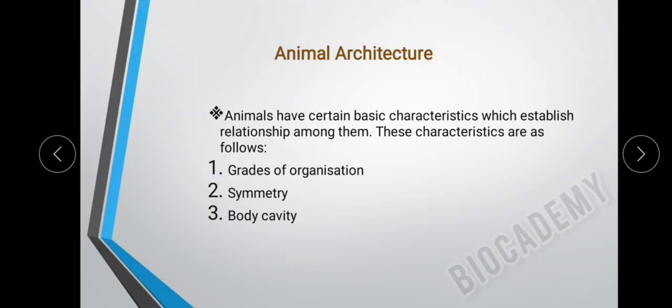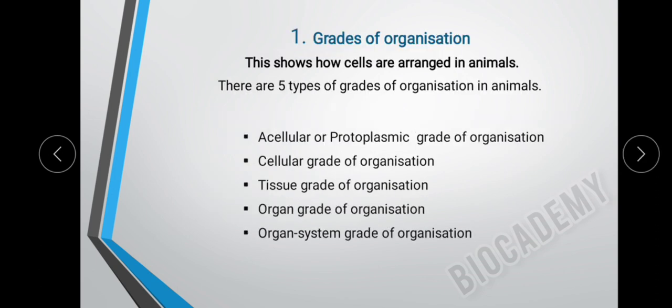Today, I am going to start the chapter Animal Architecture. Animals have certain basic characteristics which establish relationship among them. These characteristics are as follows: grades of organization, symmetry, body cavity. First, move on to the grades of organization. This shows how cells are arranged in animals.